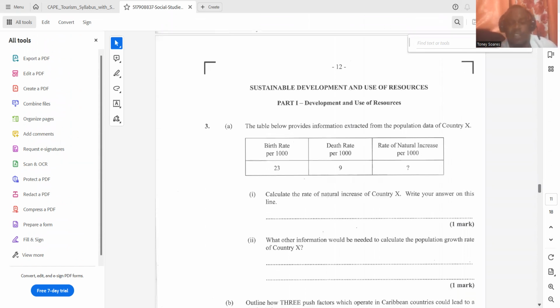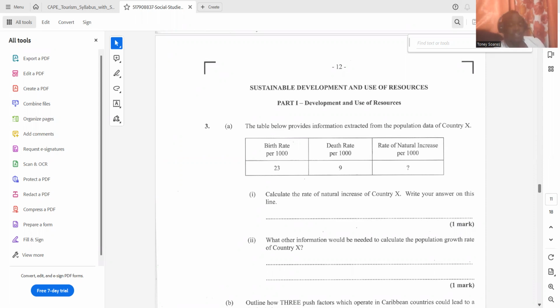All right. Next question says, the table below provides information extracted from the population data of country X. Birth rate per 1,000 is 23. Death rate per 1,000 is 9. And the rate of natural increase per 1,000, you are to work that out. So it says calculate the rate of natural increase of country X. Write your answer on this line.